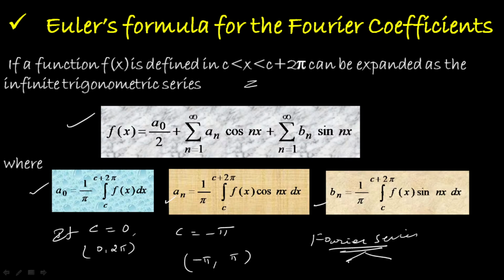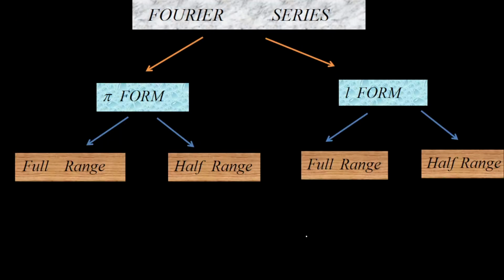So we have two categories. Either the interval is from 0 to 2 pi or minus pi to pi, in pi form. Like that, we have to change this to L form, so instead of c to c plus 2 pi, it takes c to c plus 2L. This is under L form. That is what we are going to discuss in the next video. Let me explain this clearly to you now. Fourier series can generally be of two kinds that we are going to discuss.